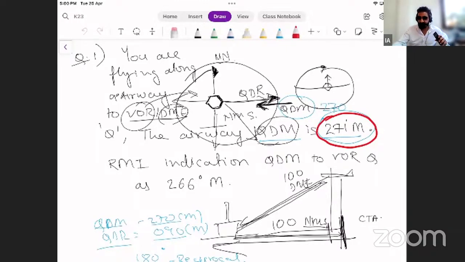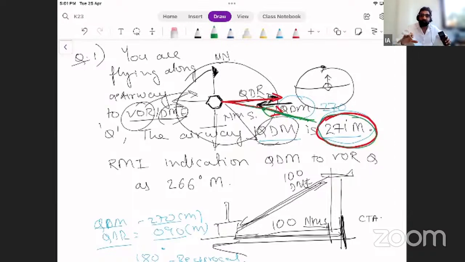This is the best way to get 100% accuracy in reciprocals. Please follow this method, okay? When I say you have to follow this method, you have to follow this method. All right? Because you want to make it easy for you, right? So 091, where is QDR 091? This is 090, so slightly here is 091, over exaggerated a little bit to show the angle right now. Of course, it looks like 100. So this is my QDR 091. So automatically, if my aircraft is flying anywhere in this direction, it is on a QDM 271.